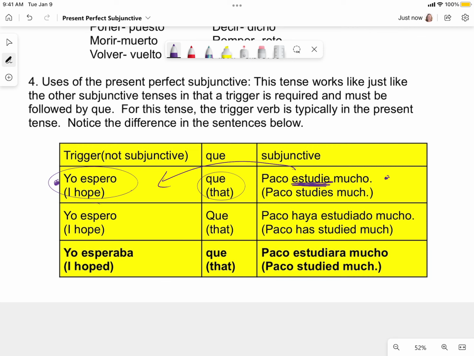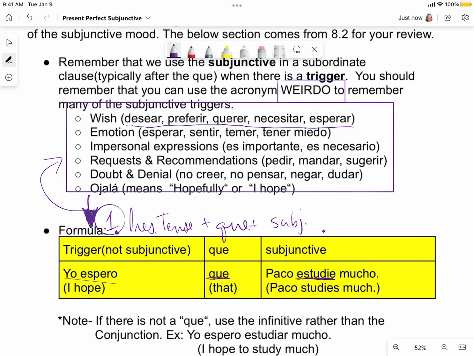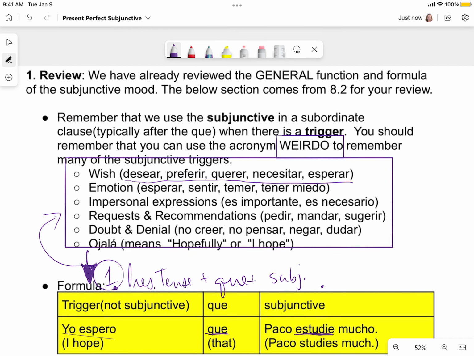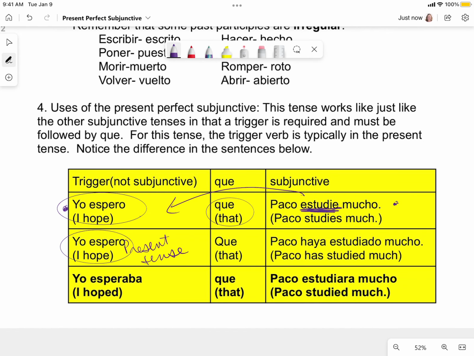Let's try the next one. I hope, present tense, not the subjunctive. Remember, I said this is the number one error I get, is that students want to put the subjunctive here in the independent clause. This is just simple present tense. So I'm going to take all of those way up here, that wish, emotion, desire, this desear, preferir, querer, necesitar, these are all going to be in present tense. These are not the words that are in the subjunctive. These are in present tense. These are present tense that trigger the subjunctive in the second clause or the dependent clause, okay? Those are the words that are going to be in present tense.